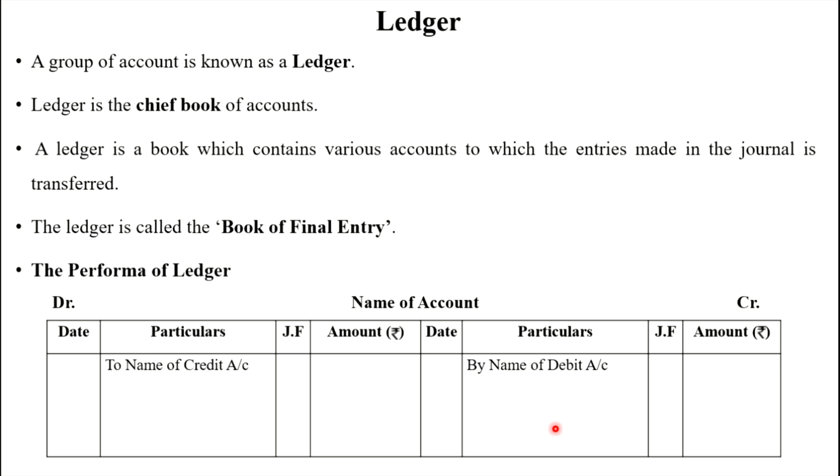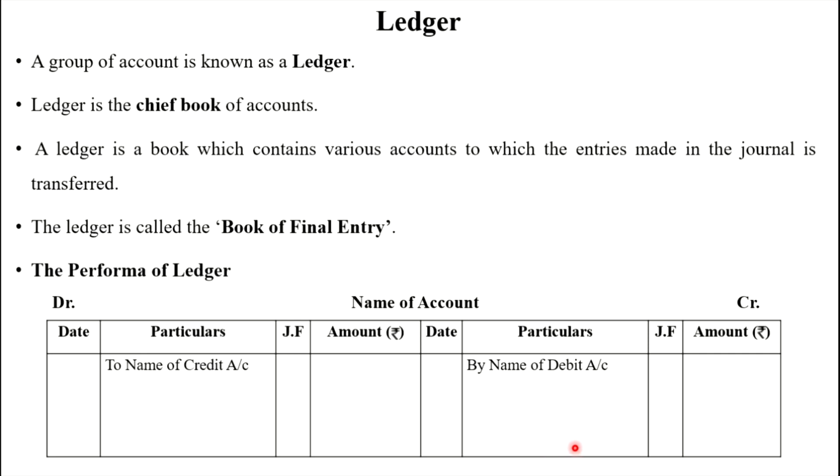Then the next step is, after recording all the debit and credit accounts, we have to find out the totals, debit total and credit total. Debit and credit sides are totaled separately, and we find the difference between both sides. Listen carefully. If the debit side amount is more than the credit side, that amount we call a debit balance, and we enter that balance on the credit side to close the account and write it as by balance carried down.